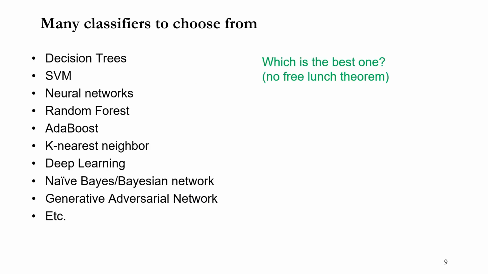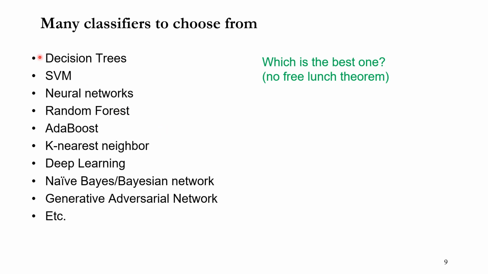Actually, there are many different classification algorithms to choose from. We have decision trees, SVM, neural nets, random forest, AdaBoost, K nearest neighbor, and deep learning. And we have naive Bayes or GAN, and many more. We cannot cover all algorithms in this class.